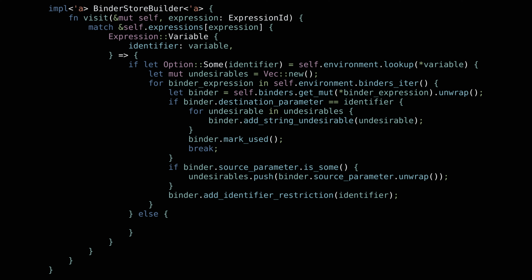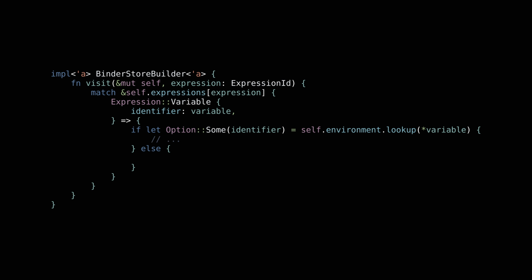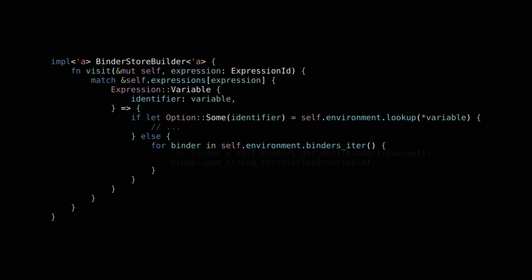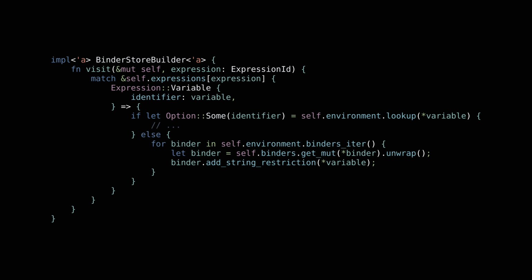Those names are to be avoided for the variable's binder, because if we select one of them, we may end up doing unnecessary parameter renamings. We'll also add the variable's corresponding parameter identifier to the set of restrictions for the nested lambda abstractions. Don't forget to mark the parameter as used. If the variable is free, then we traverse all the parent binder expressions and mutably get the constraints mapped to them. We add the variable name to their sets of restrictions.